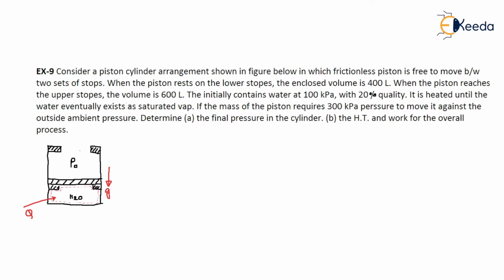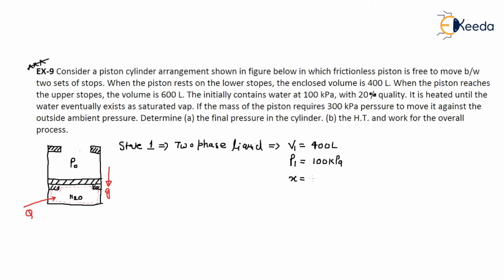Okay, now this is our system. State 1, a very important problem. State 1 is two-phase, liquid and vapor. What is the volume? V1 at the lower stop is 400 liter. What is the initial pressure at that point? 100 kilopascal. What is the quality here? 20%, that means 0.2.